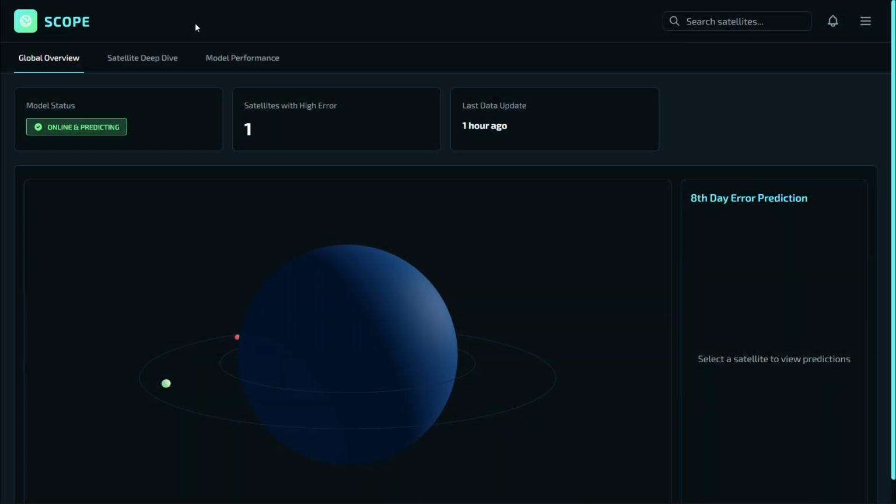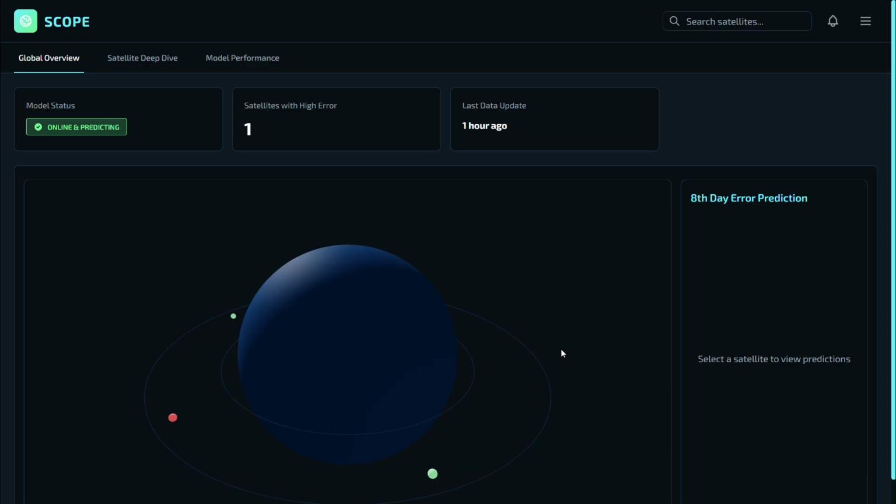Content of our proposed solution. We have created a website called SCOPE, which stands for Satellite Clock and Orbital Parameter Error Predictor. As we can see, this is the homepage of our website. We have a planet surrounded by a few of its satellites.